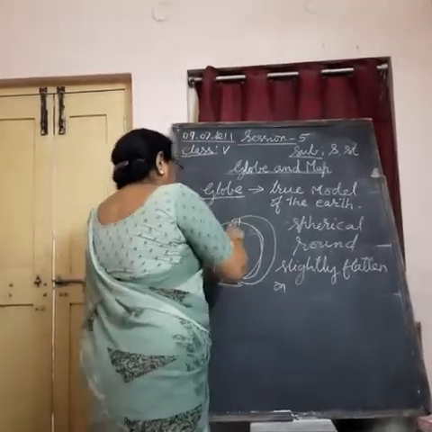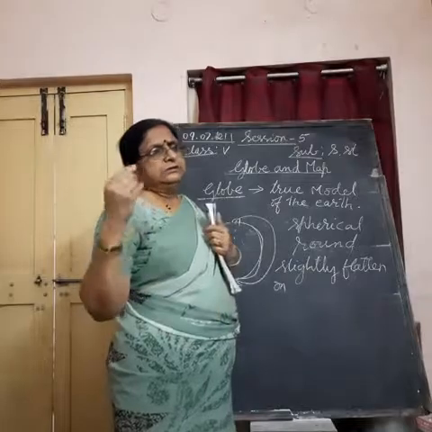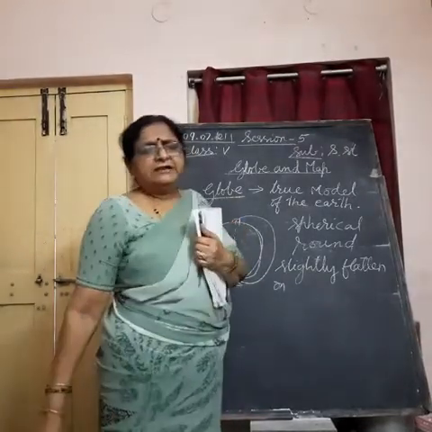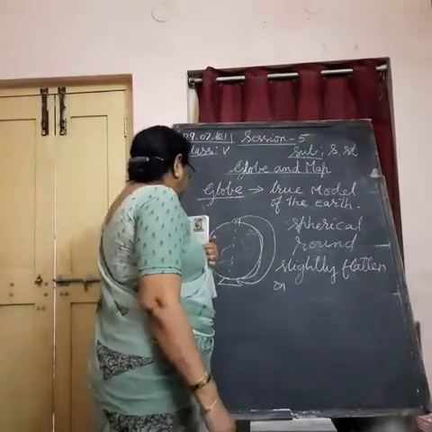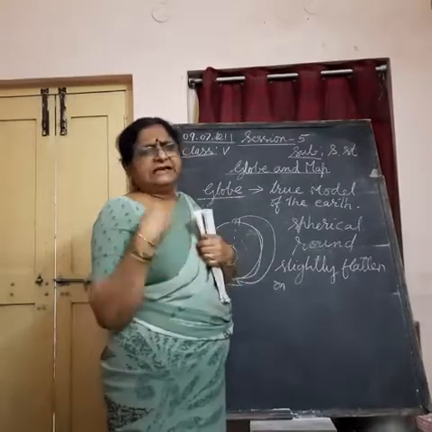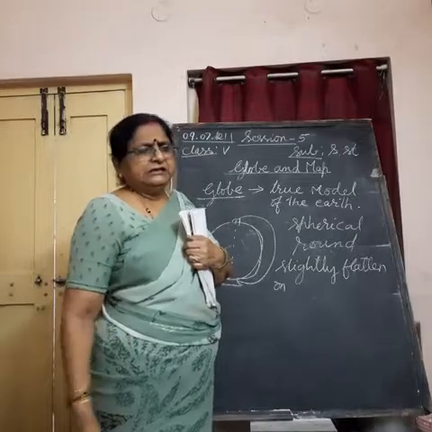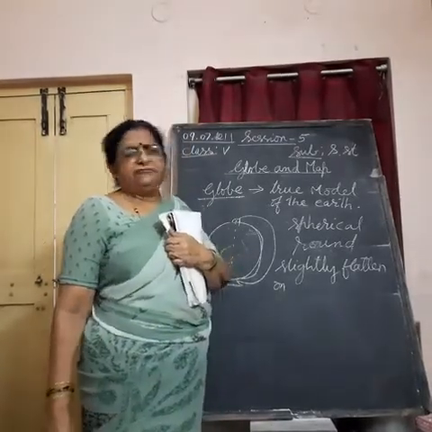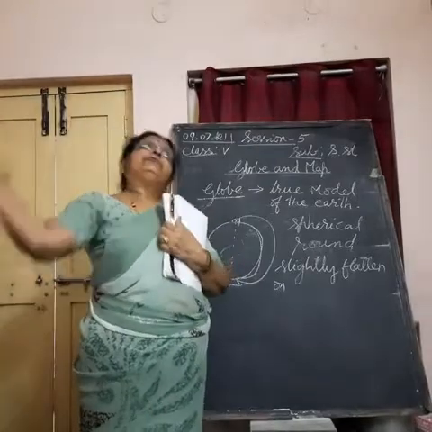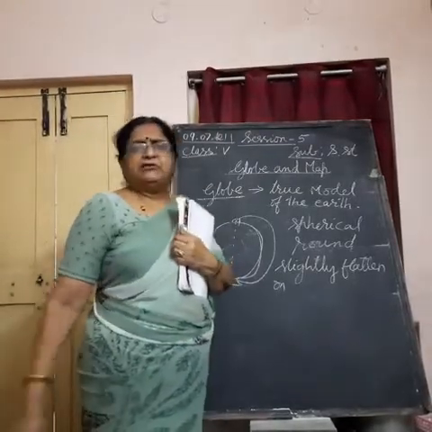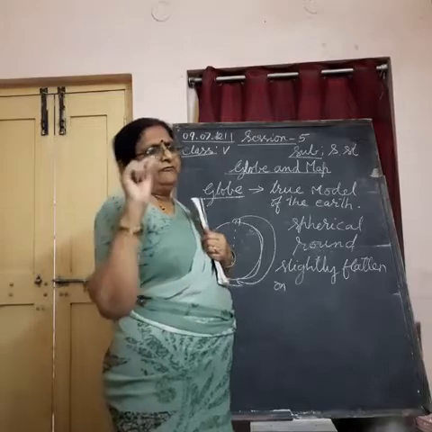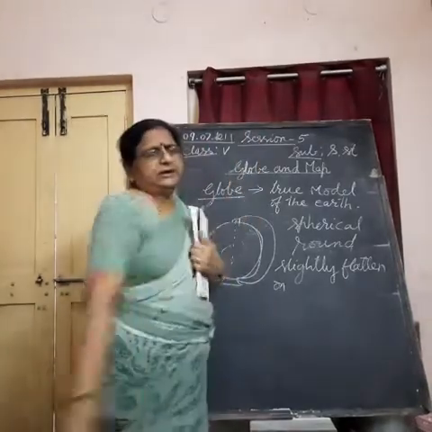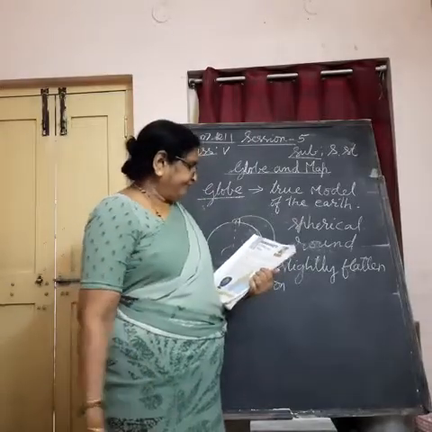Okay. So when we study about the earth, we will say that earth is flattened on the top and at the bottom very slightly. Understand? But when we see it from the space, we cannot see such a slight flatness of the earth. That's why it looks completely round like a ball.